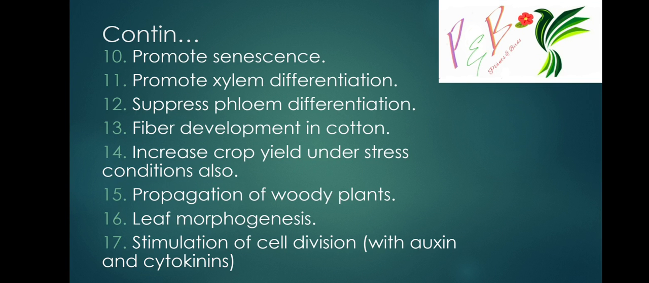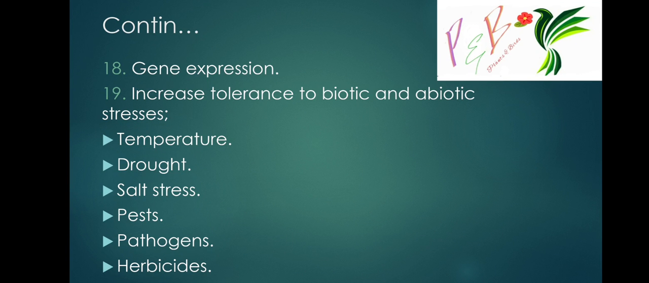Leaf morphogenesis, that is, genesis of leaves, can be done. Stimulation of cell division with auxin and cytokinin. Auxin and brassinosteroid, these are involved in cell division. Next, gene expression, which helps in maintenance of phenotypes and genotypes. Increase tolerance to biotic and abiotic stresses like temperature, drought, salt stress, pests, pathogens, and herbicides, and thereby increase the yield a lot.